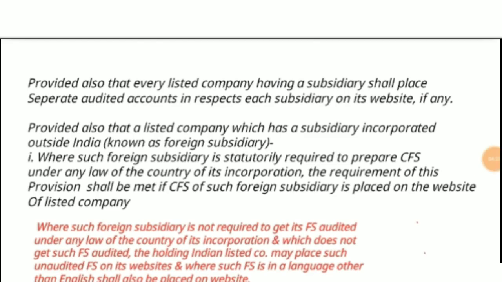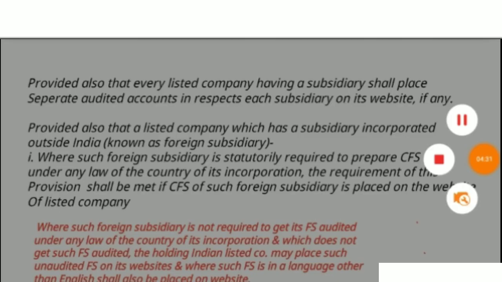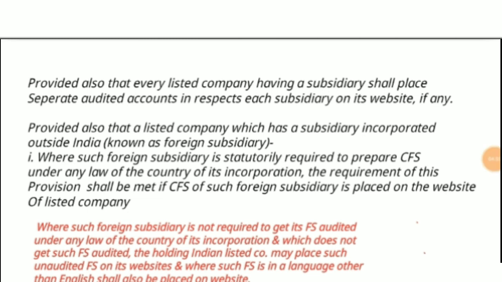It was already stated that, provided also that every listed company having a subsidiary shall place separate audited accounts in respect of each subsidiary on its website. Suppose they have subsidiaries A, B, C, D, they have to prepare and maintain what? Separate audited accounts in respect of each subsidiary, and the same have to be put on the website.